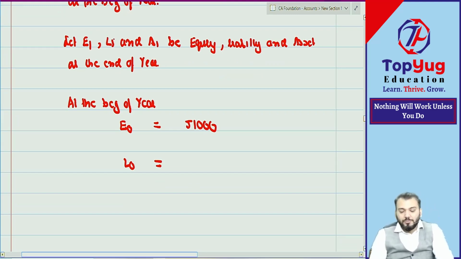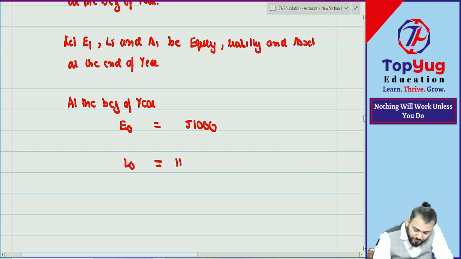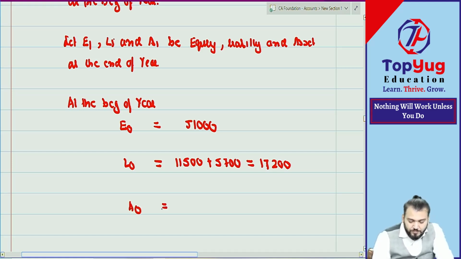Loan and trade payable, right? So 11,500 plus 5,700 is equal to 17,200. Then can you give me A0 fast?